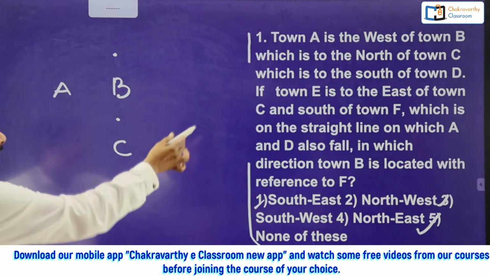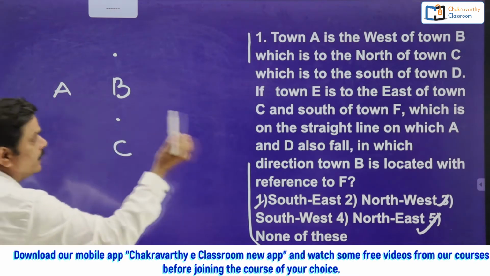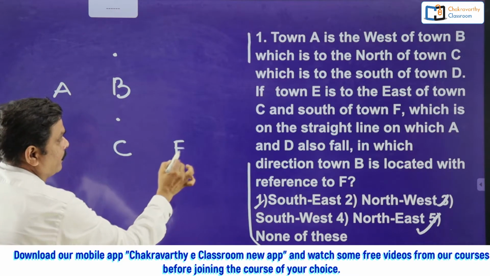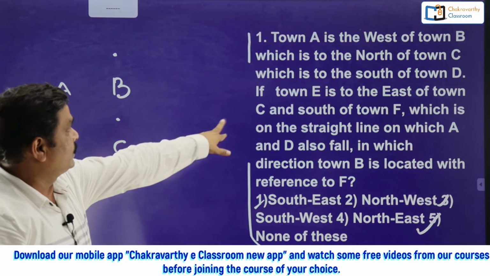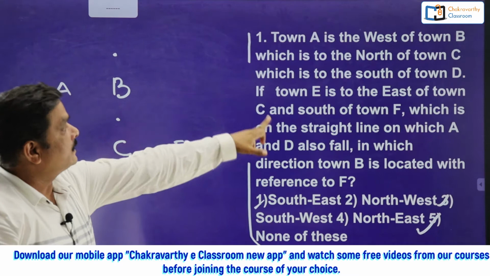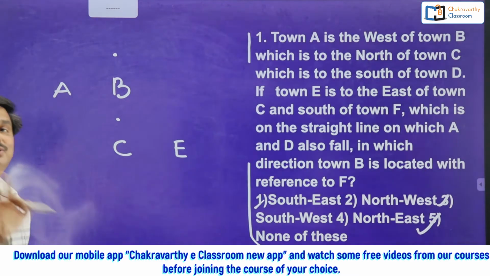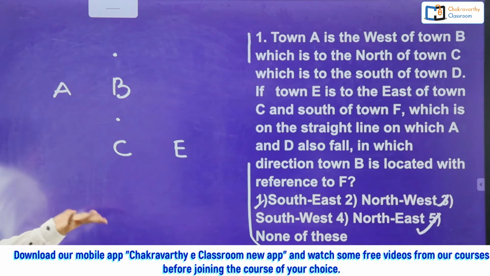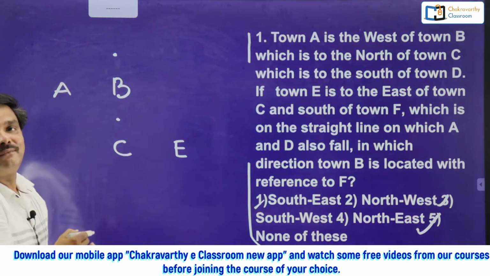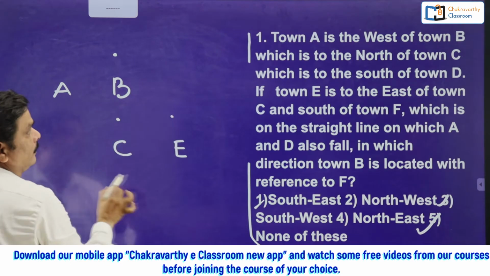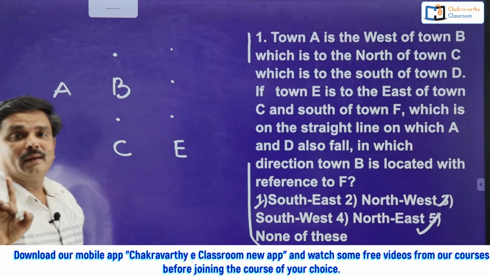If town E is to the east of town C, for town C, E is to the east. Here I am keeping this one. Next, they have given town E is to the east of town C and south of town F. Now E is to the south of F. Where shall I keep F now? Here also I don't know the relation between B and F. F can be here or here or here, anywhere on the vertical line.